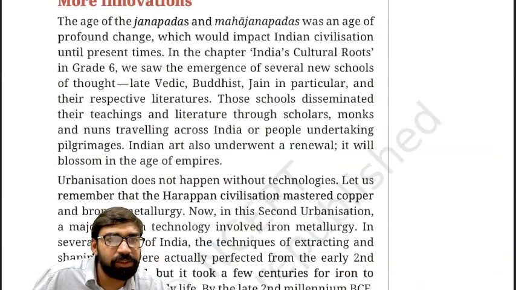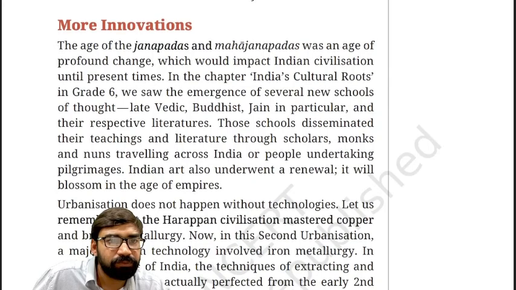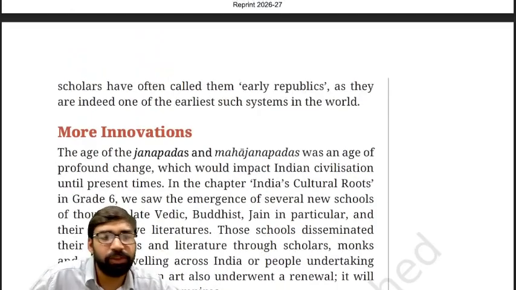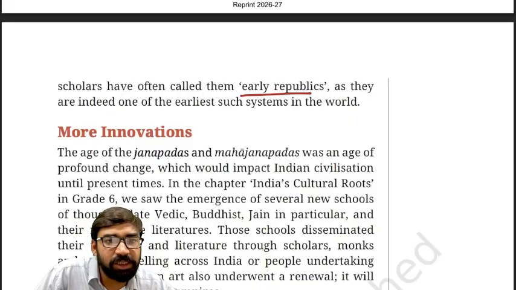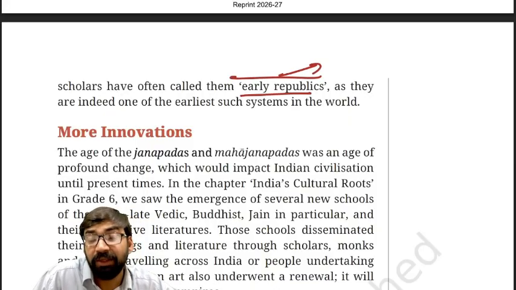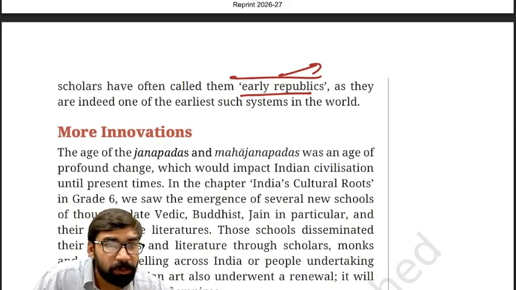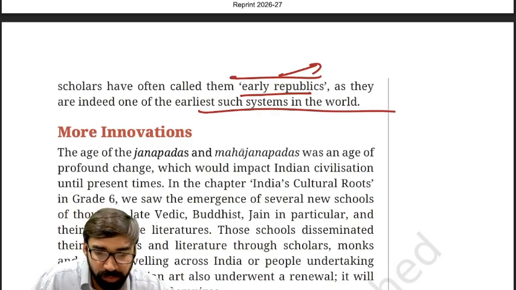As you can see here, it is written here itself. The significance is that Malla Mahajanpada and Vajji Mahajanpada can be considered early republics. Clear? And they can be considered among the earliest republican systems in the world also. As you can see on your screen. Clear?